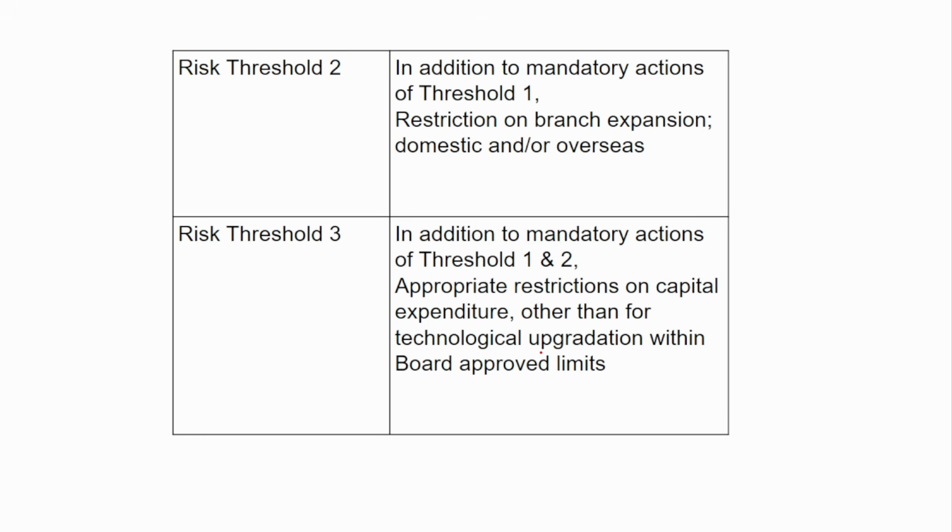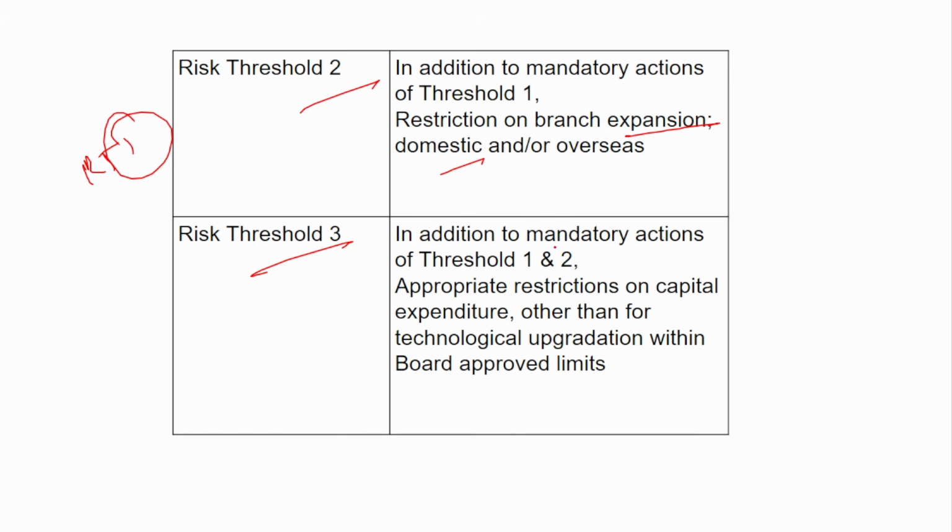Next, if it falls under risk threshold 2, the actions mentioned in risk threshold 1 will also be applicable. Apart from that, one more action will be applicable, that is restriction on branch expansion, whether domestic expansion or overseas expansion. On both, restrictions will be laid. Next, risk threshold 3. Whatever restrictions are specified in risk threshold 1 and 2 are also applicable.